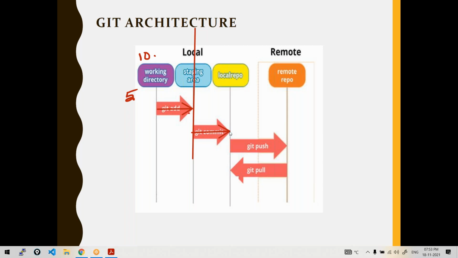So this is the basic architecture: working directory, staging area, local repository. If you want to put any changes here, first you will make your changes, like you create your files in the working directory, then move them to the staging area, then to local. From the local repository, when you push, it goes to remote. This is shared with all other developers or all other DevOps persons in our project, in our team. So others can see your files, they can also work on the changes you have made, right? So this is the architecture of Git.